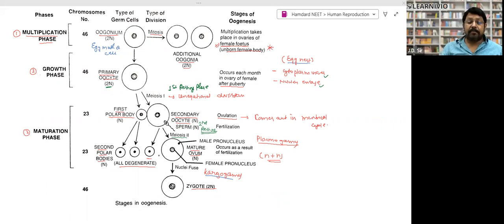Plasmogamy has taken place, meaning the protoplasm of sperm and egg have fused, but the nucleus has not yet fused, right? In the mature egg, after meiosis II, plasmogamy takes place. It means the mature egg has two nuclei, n plus n, right? After a very short time, the nuclei also fuse, meaning karyogamy takes place, and formation of a zygote takes place, right? This is all about the formation of the egg, or oogenesis.